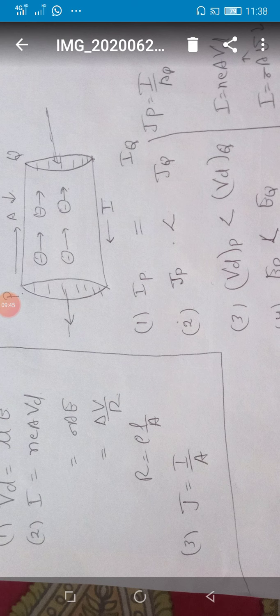Now student, current density, where is it equal or greater? So I have written the formula on the right side: JP is I upon AP. Where the area of cross section is higher, it is at the P side.